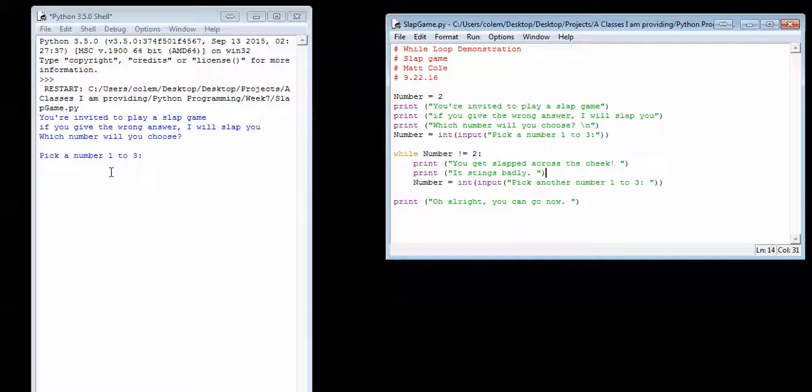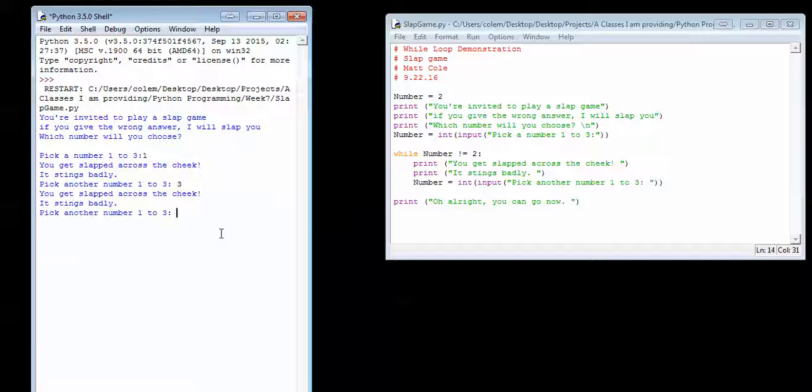So let's go ahead and play this. Let's choose 1 first. Since it's not a 2, it goes through the loop. I'm going to get slapped across the cheek and it stings badly, with another number between 1 and 3. I continue to do this until, of course, I hit 2. Let's hit 3, and then finally 2. And you can go now. So that is a basic demonstration of the while condition, or the while loop condition, and how that works for you.